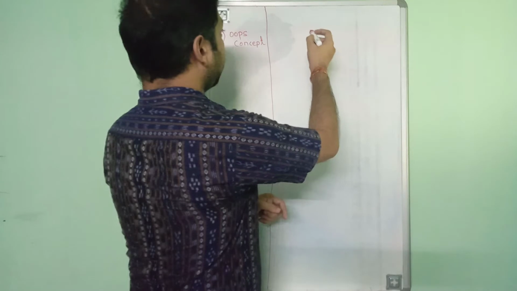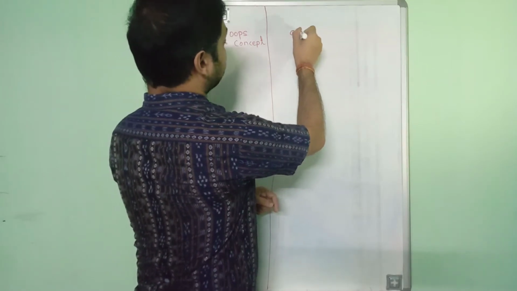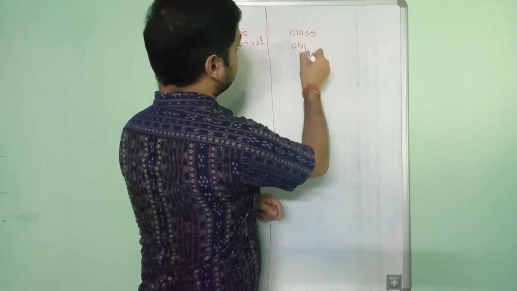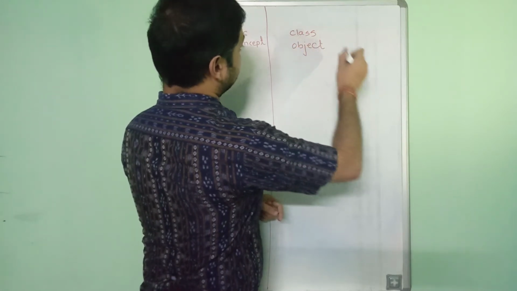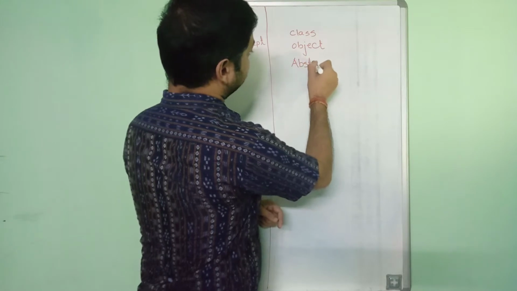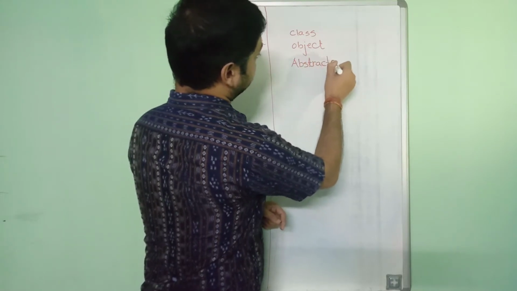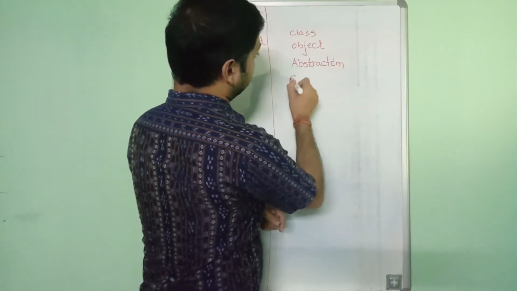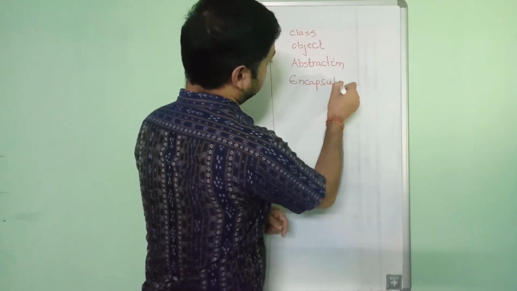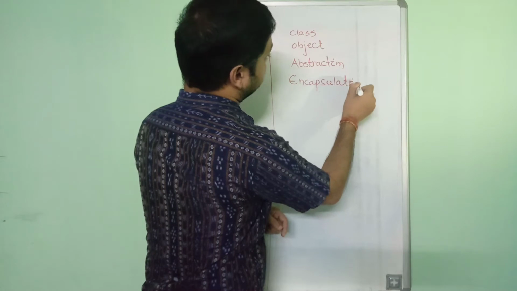So let us find out the various OOPS features, that is class, object, next one is abstraction, encapsulation, inheritance,